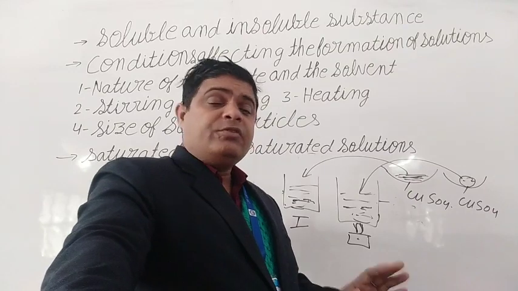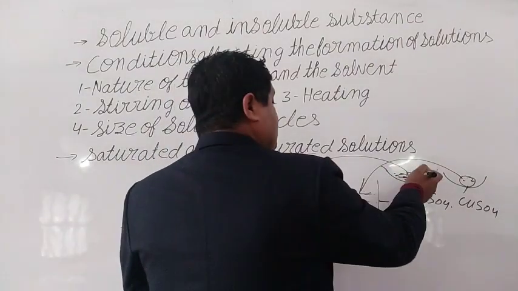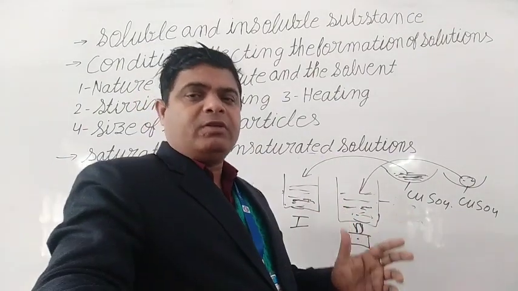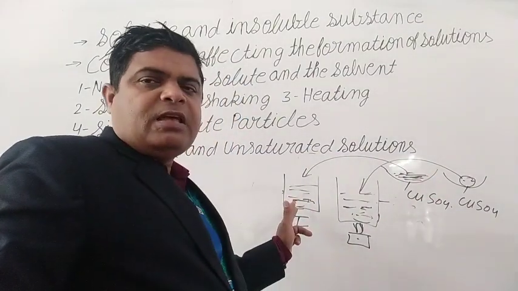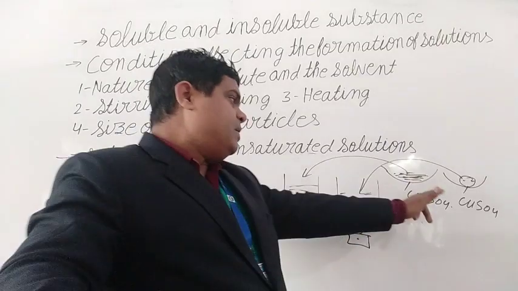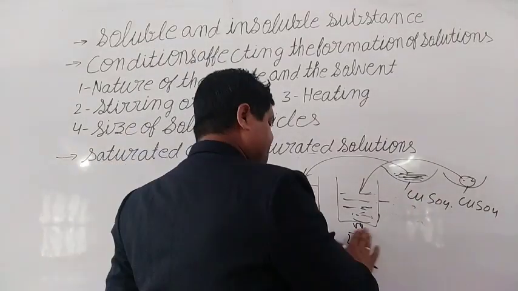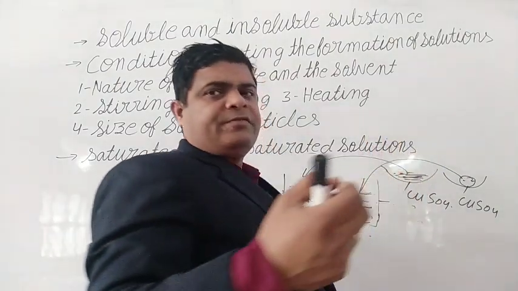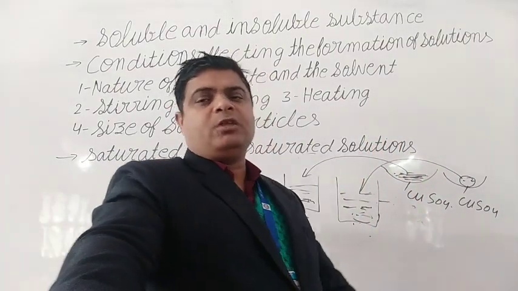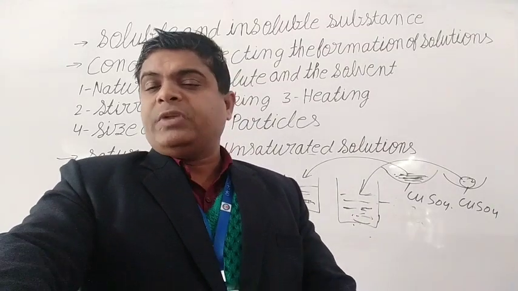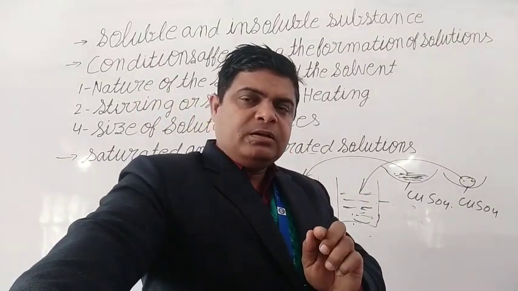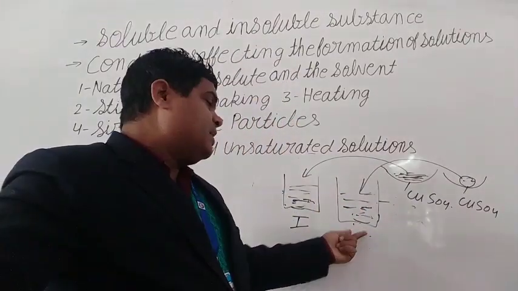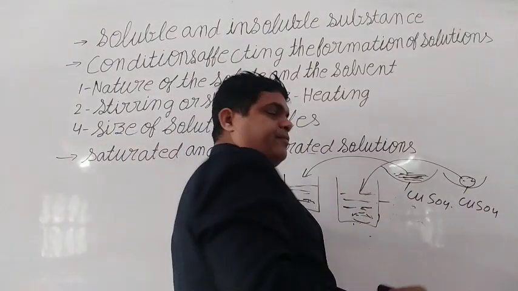What is in that? We see that the small particles of copper sulfate, or the copper sulfate powder, easily dissolve in the water. Clear? But in the second figure, when you add a piece of copper sulfate, it does not easily dissolve. It takes more time. Means if the size is smaller, it dissolves faster than the second, whose size is bigger.